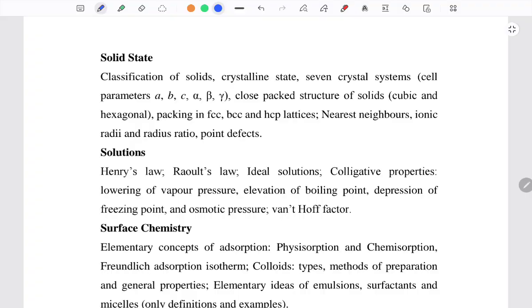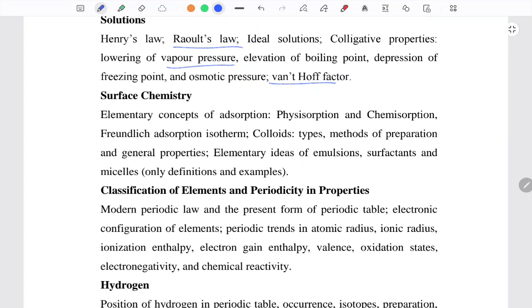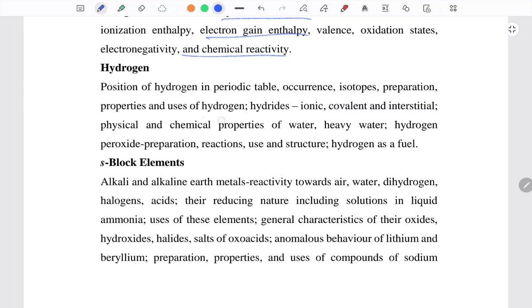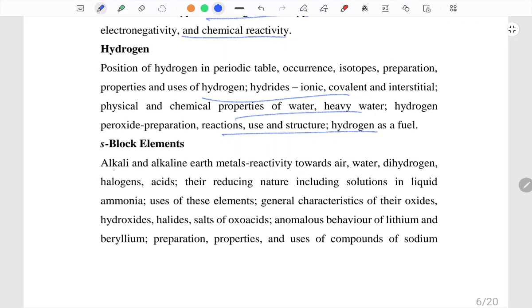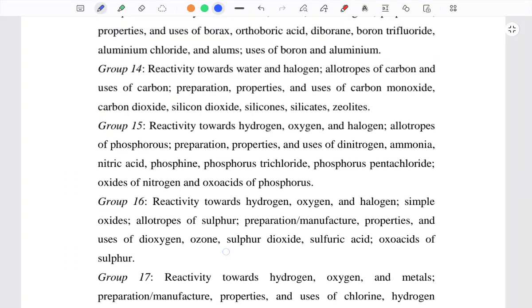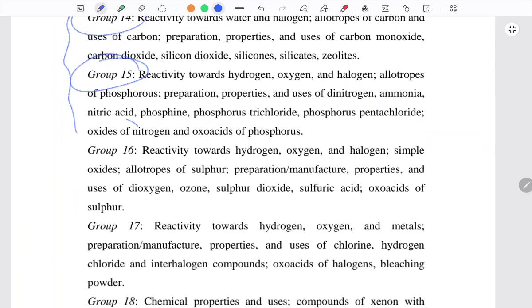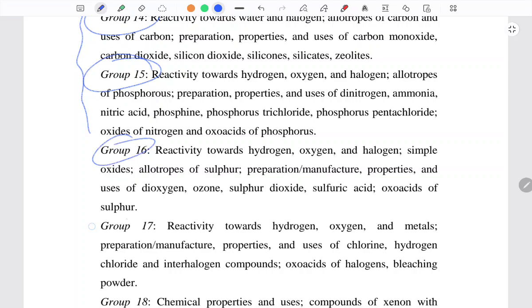So let's go fast. In the solid state, we have these many things. Solutions, we have how liquid solutions are happening, surface chemistry, colloids, elementary emulsions, classification, periodic table, enthalpy, hydrogen, heavy water, S block, a separate block of the elements in the periodic table. Then all those things in much detail, group by group, we'll be studying those compounds and their nature, their reactions and all.